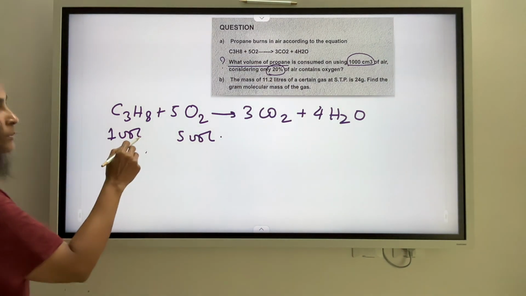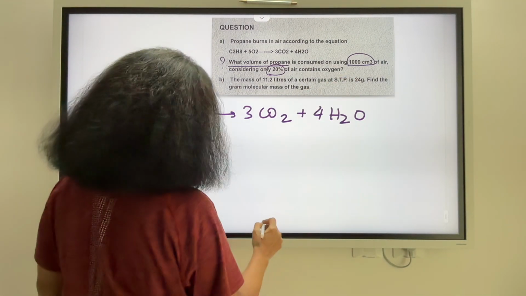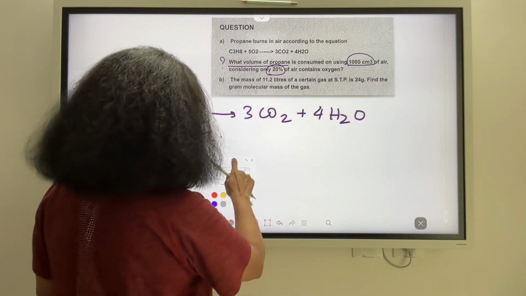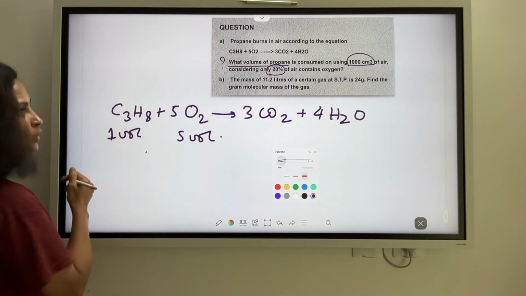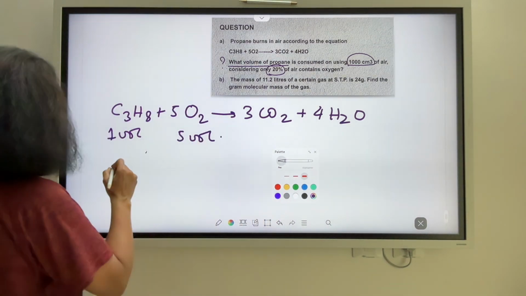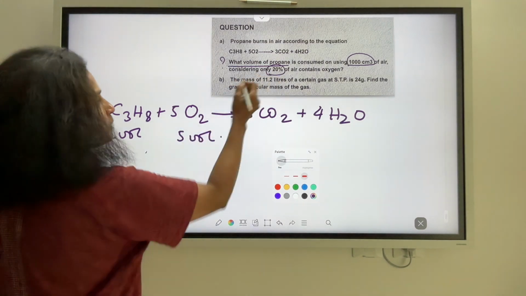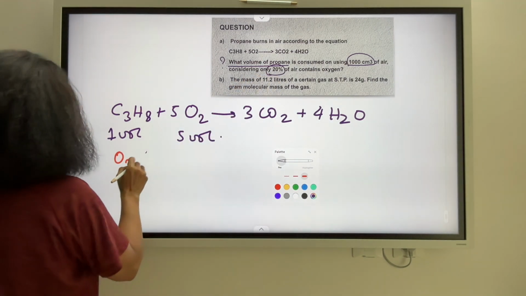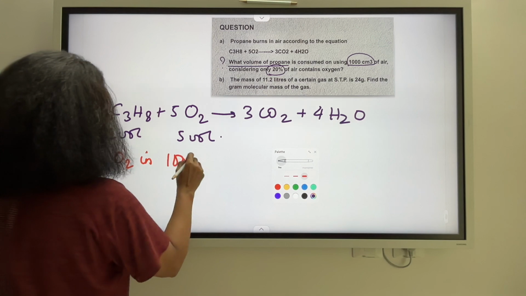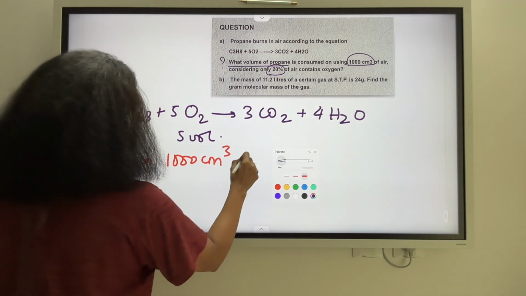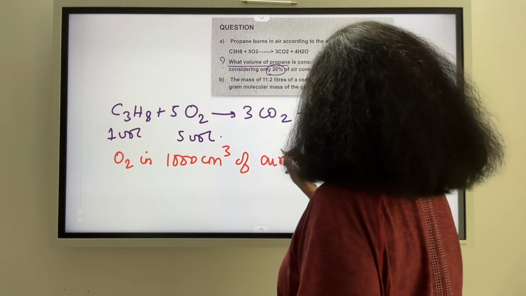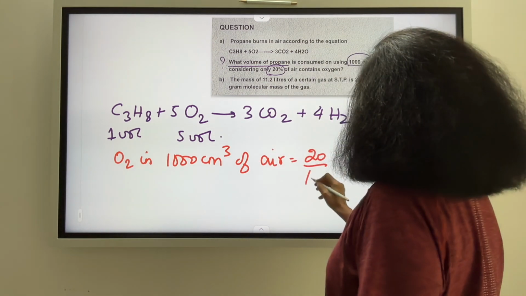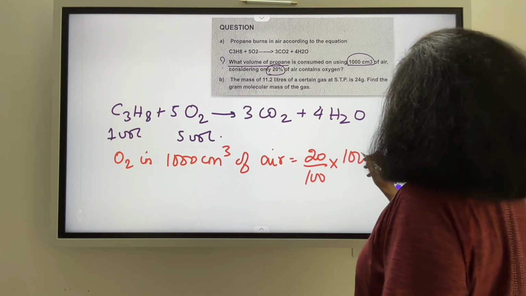So if we are talking about this, the amount of air which has been provided to us is 1000 centimeter cube. So how much exactly are we talking about in terms of oxygen present? So since 20% of air is oxygen, oxygen in 1000 centimeter cube of air would be 20 by 100 into 1000.